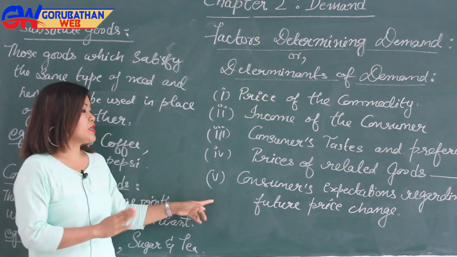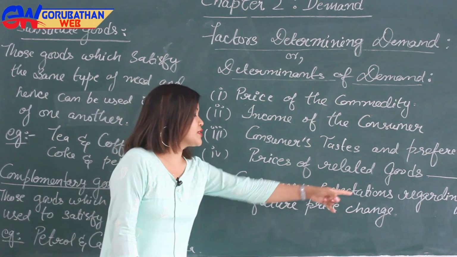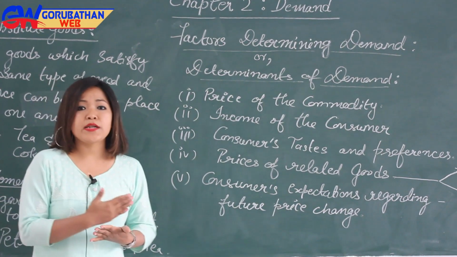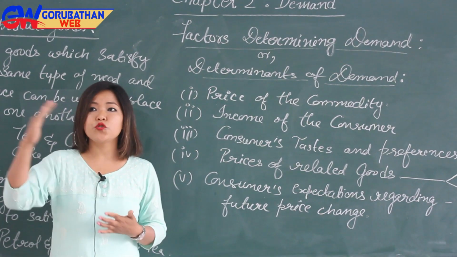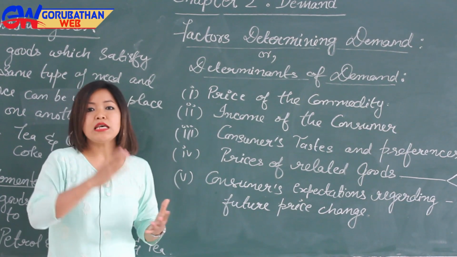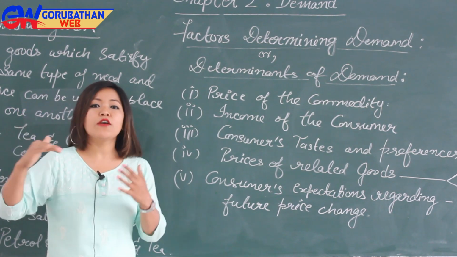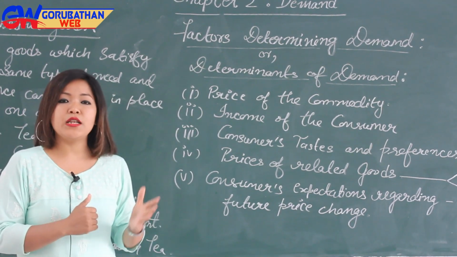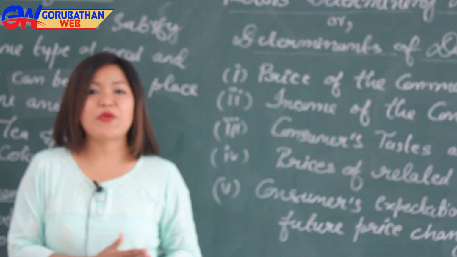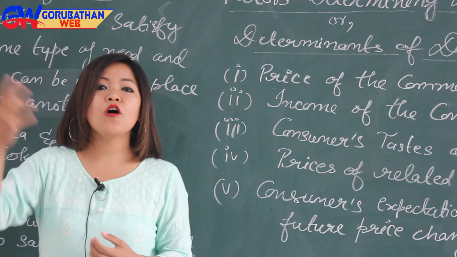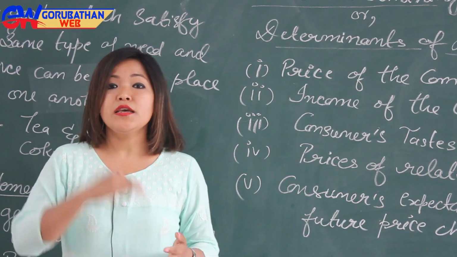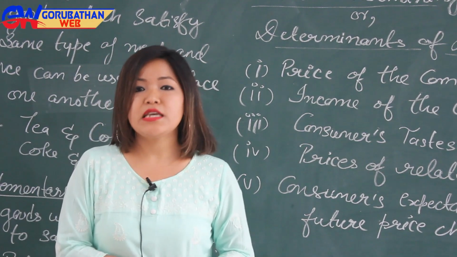Now the fifth factor is consumers' expectations regarding future price change. Many consumers expect the price of certain commodities to fall or to increase in the near future. If they expect that the price of certain commodities will go up in the near future, then they will buy large quantities of it and store it up. And if they expect the price of certain goods to fall in the future, then they will not purchase at the moment, and they will wait for the lower price in the future.